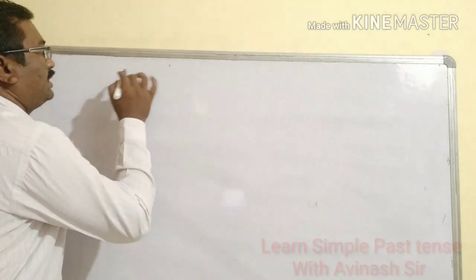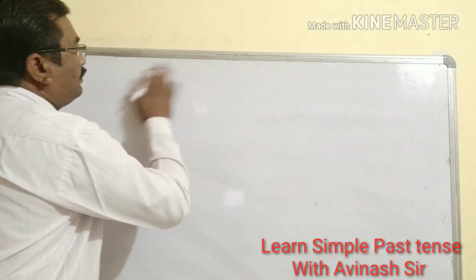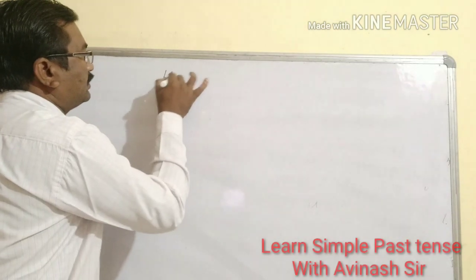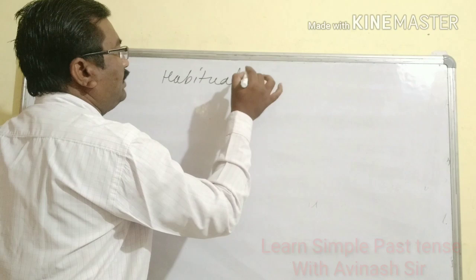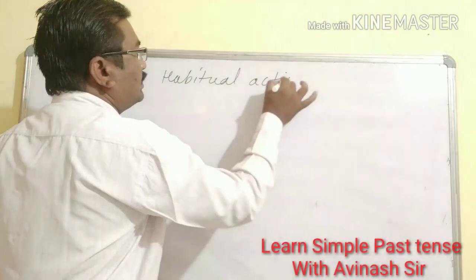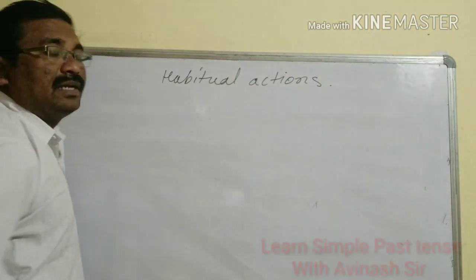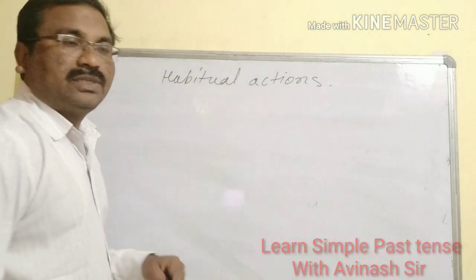Earlier we have seen simple present uses. What were the uses of the simple present? We use simple present for habitual actions. This one we have studied already. Even simple present we use for universal truths also.